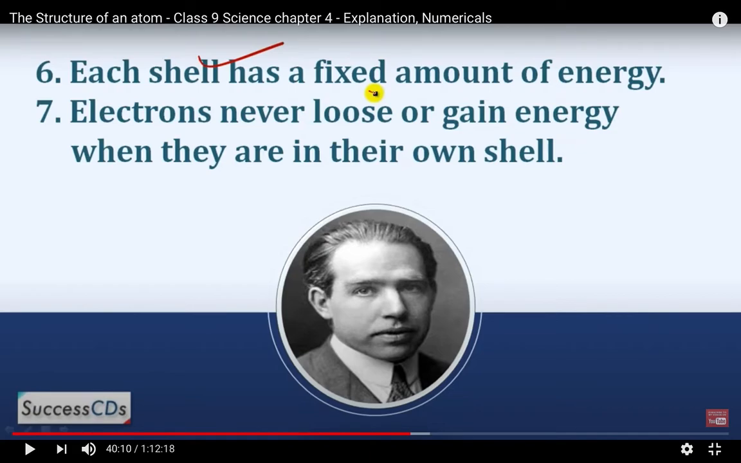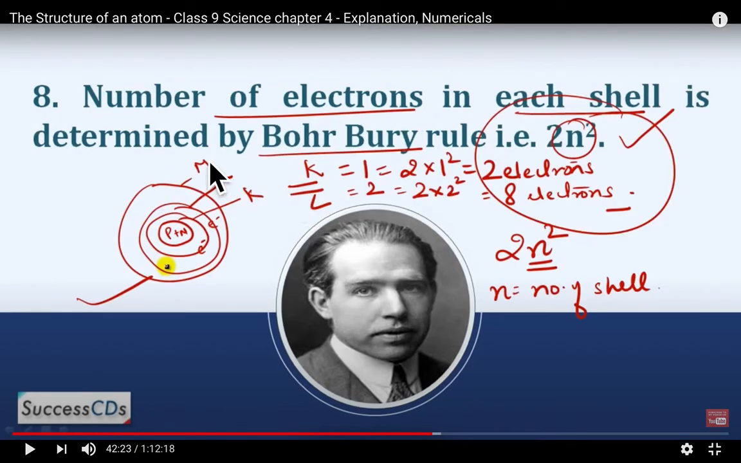Now understand how the distribution of electrons is there. Distribution of electrons means the number of electrons in each shell is determined by Bohr's rule, that is 2n square. What is n? n is the number of the shell.